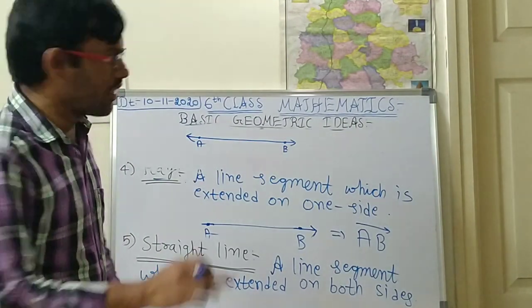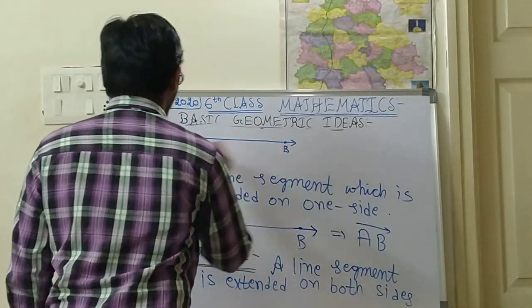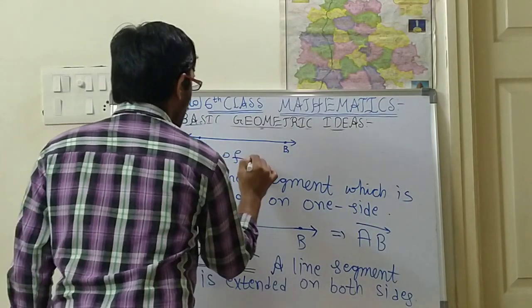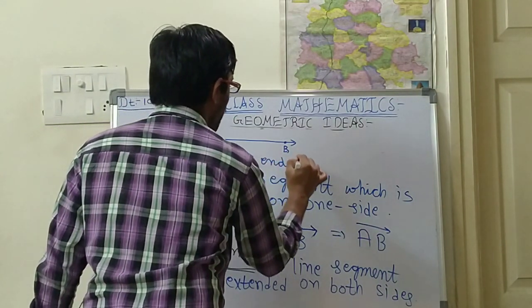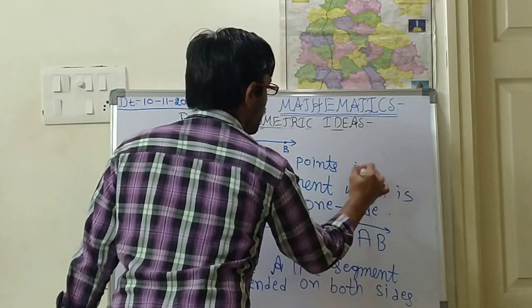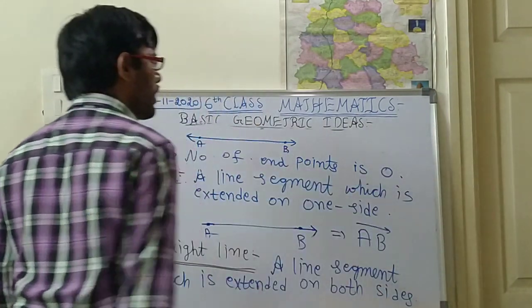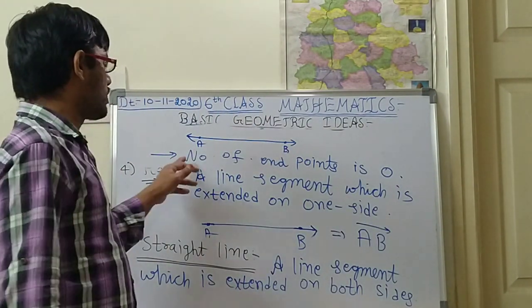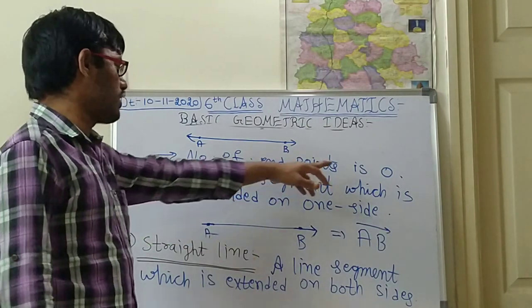Next, in this straight line, one point, please write down, children. Number of end points is 0. No end points will be there for the straight line. So the number of end points is 0.